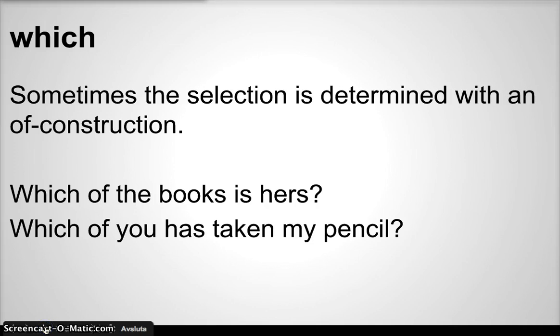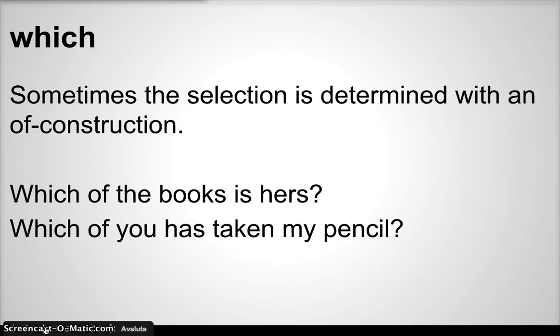And sometimes when we use which, the selection is determined with an of construction, as in the examples that follow. Which of the books is hers? Which of you has taken my pencil?